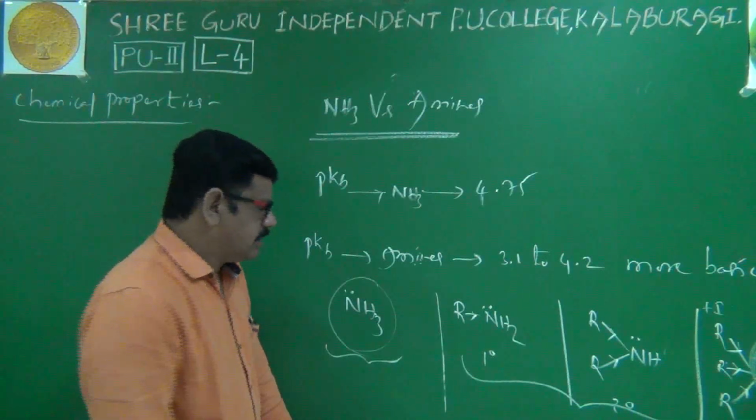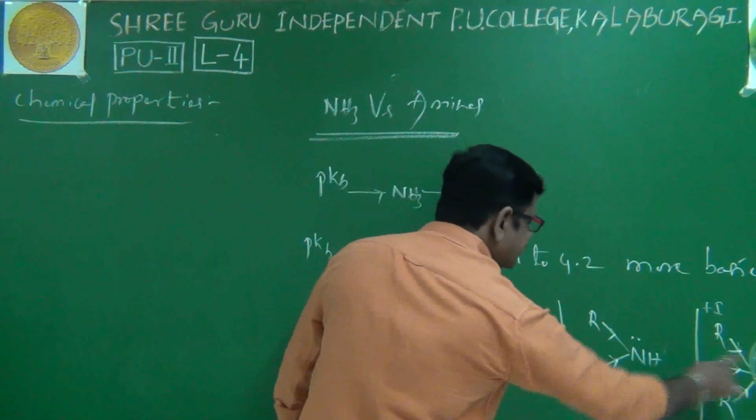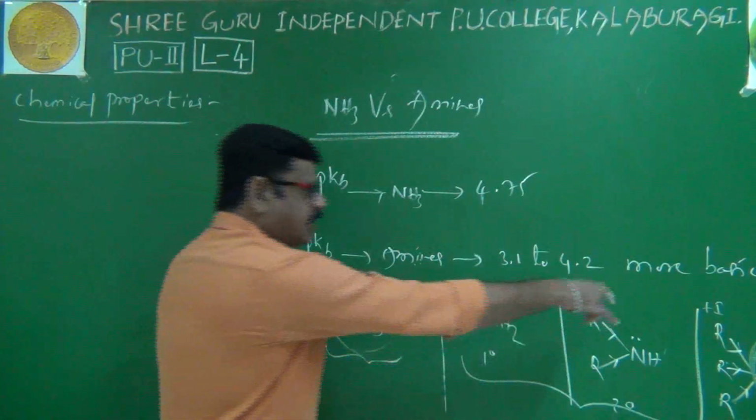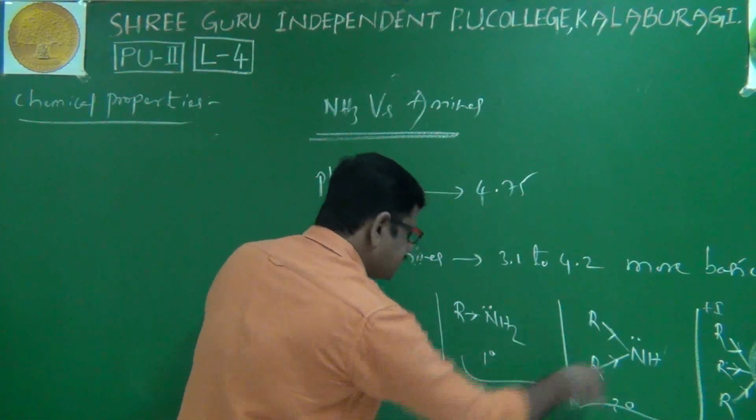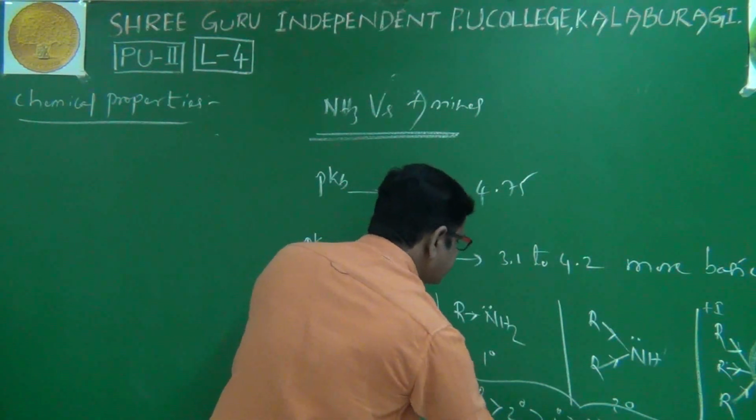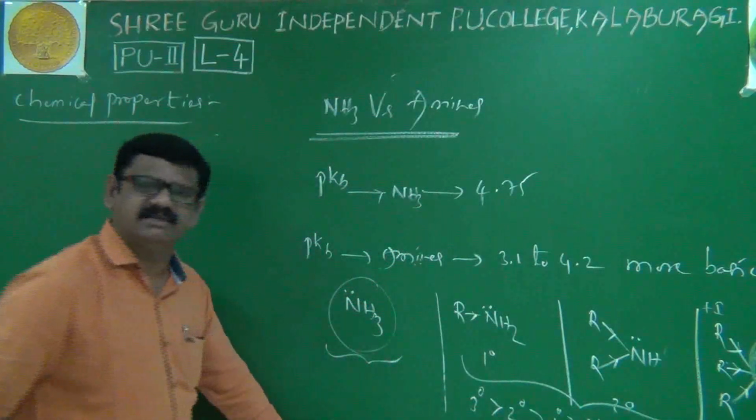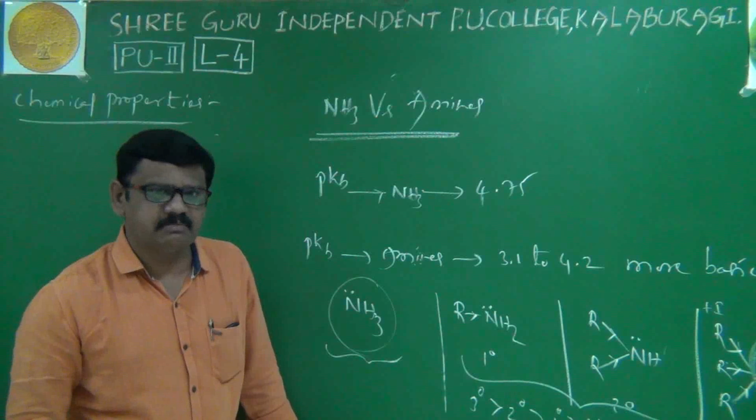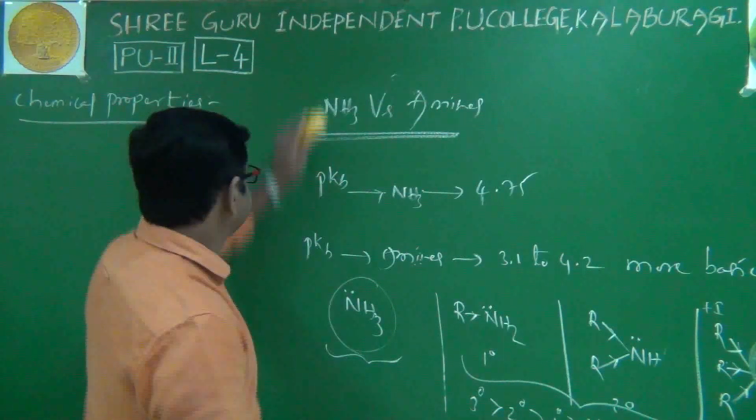Right. Now, among primary, secondary and tertiary amines, which has the most basic nature? Obviously tertiary is the most basic, then secondary, then primary, then ammonia. This is the basic nature order. Okay. Next, here is one important point we're going to discuss now.